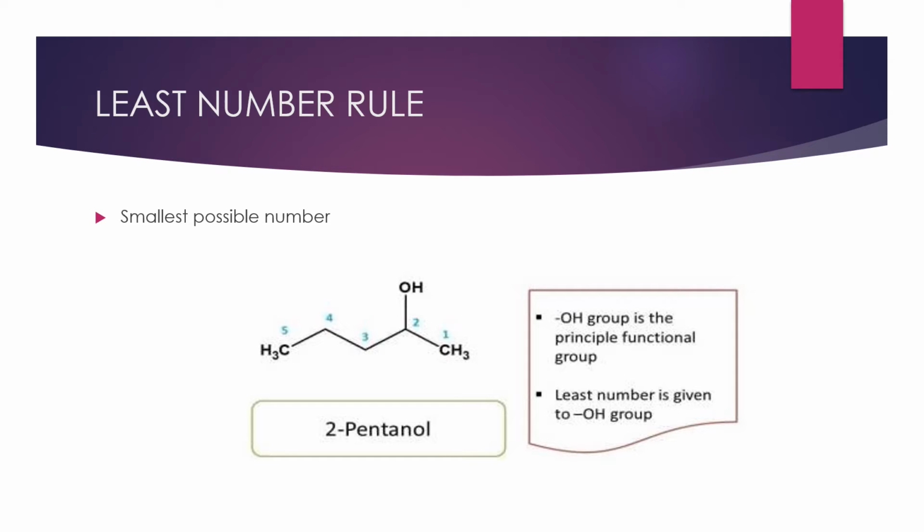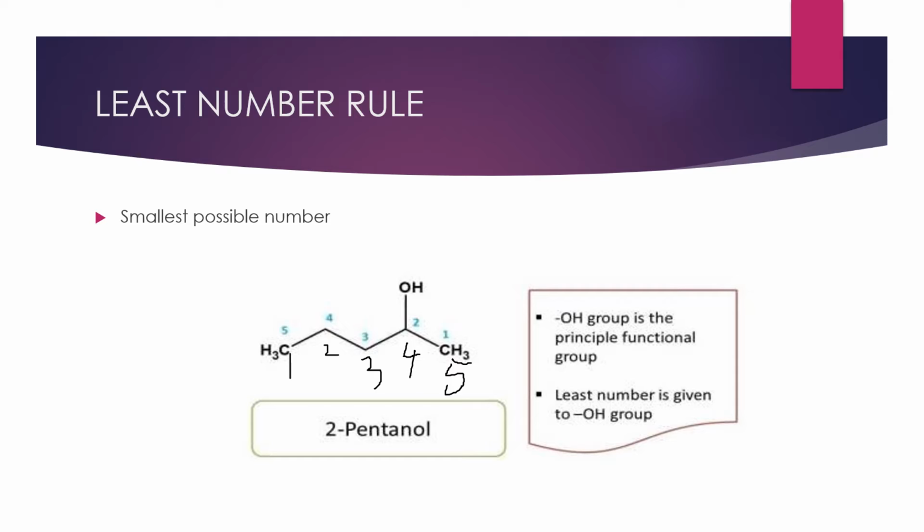Because we have started counting the number of carbons from here, 1, 2, 3 like that. But instead of that, what I will do, I will remove this 1, 2 here. I want to write in another manner. I will start writing from here, 1, 2, 3, 4, 5. Then it will become 4-pentanol. Smallest possible number is what we have to write.